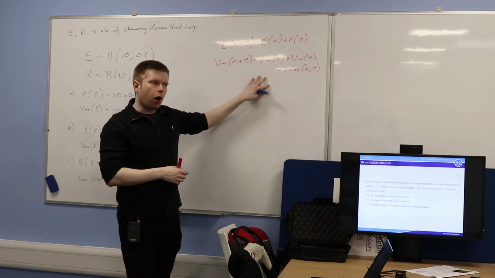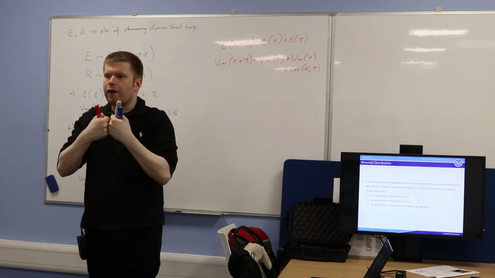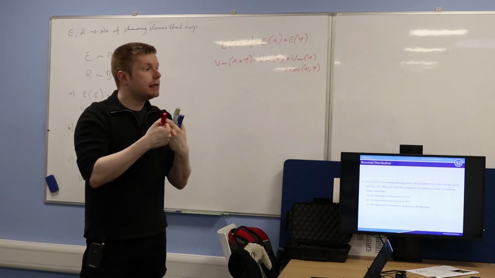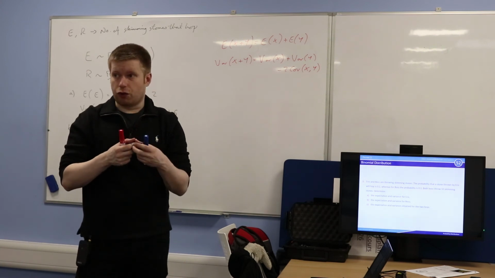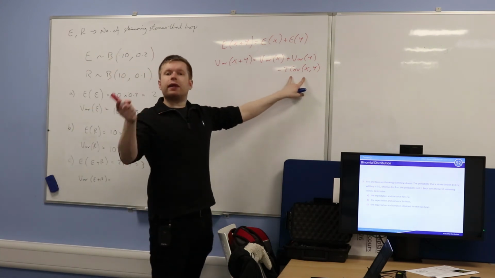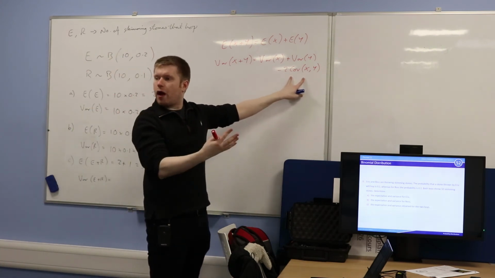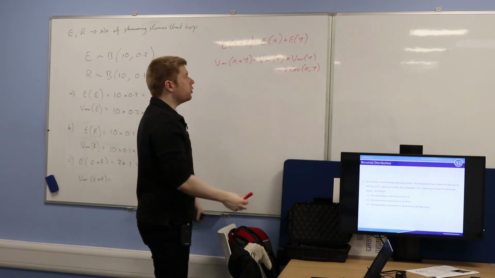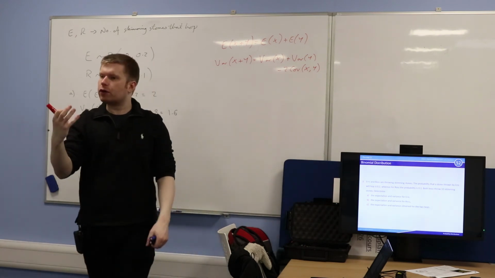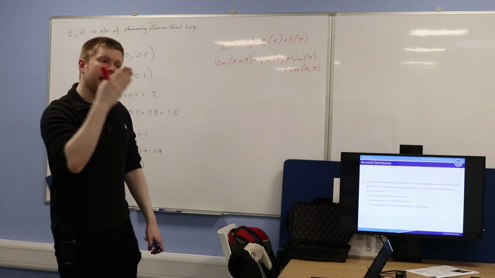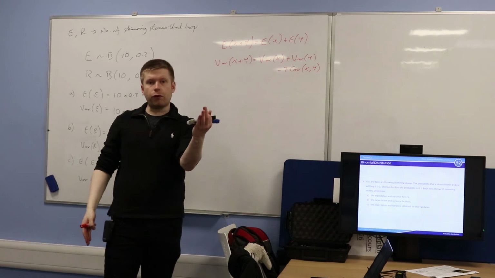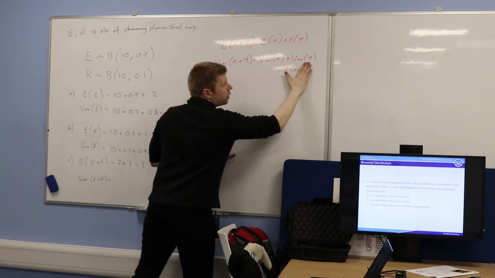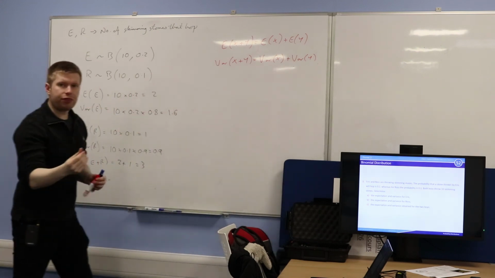But this only holds providing those two variables are what? X and y are dependent, right? So you have a covariance if they depend on each other. If you like, covariance is a measure of how well related those two variables are. So if they're dependent, you have a covariance term. Whereas if they're independent, in other words, if one variable doesn't affect the other variable, then you don't have this covariance term.